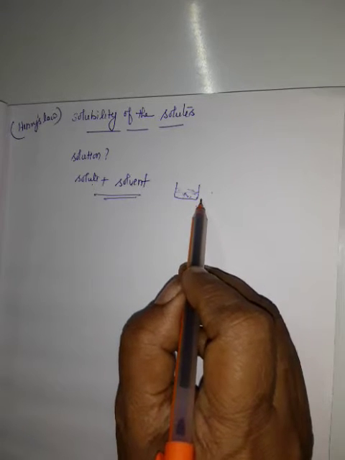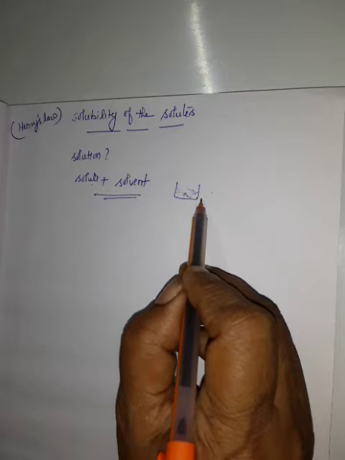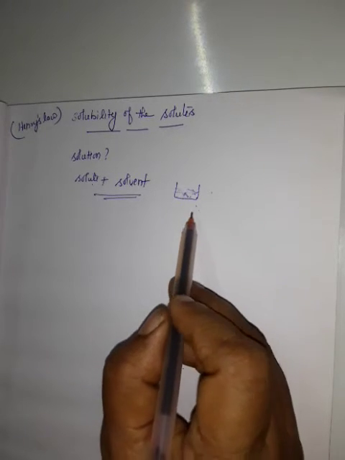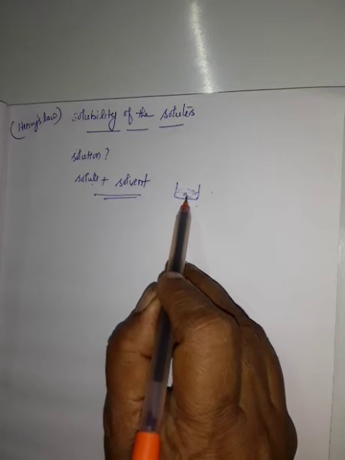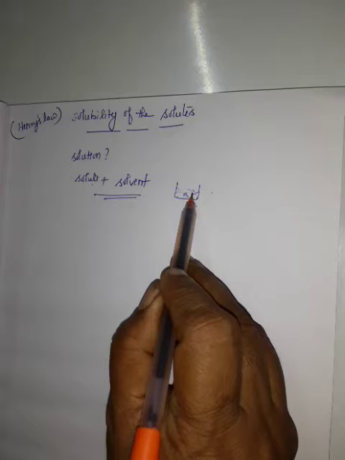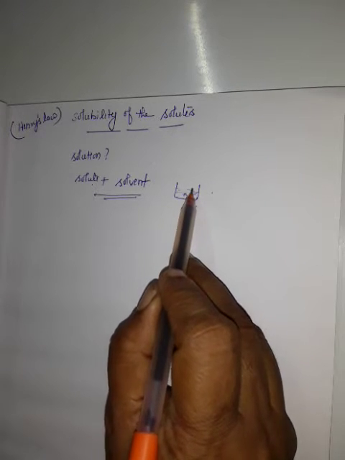In a dilute solution, a very small amount of solute is present. In concentrated solutions, a large amount of solute is present. The solubility of a solute in the solvent is mainly due to a particular temperature.